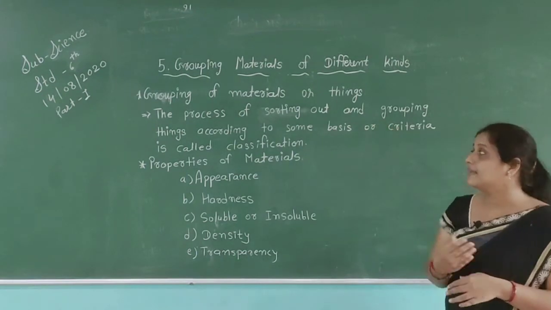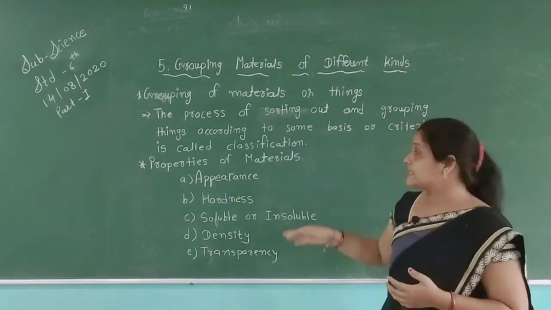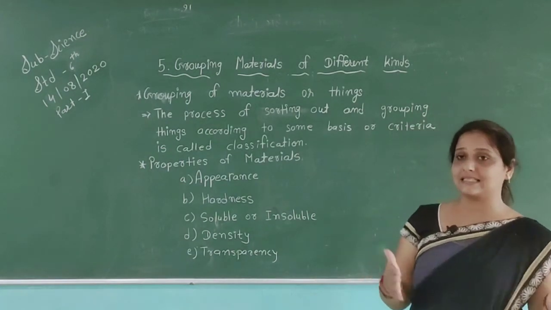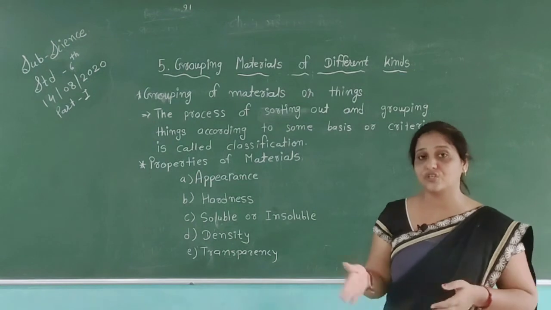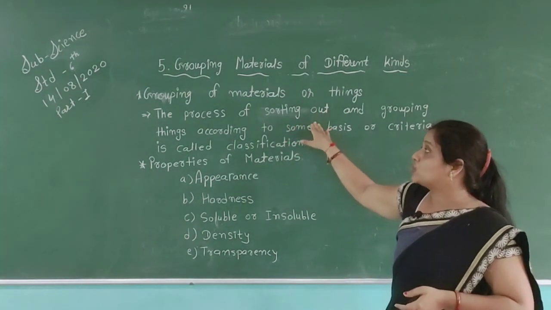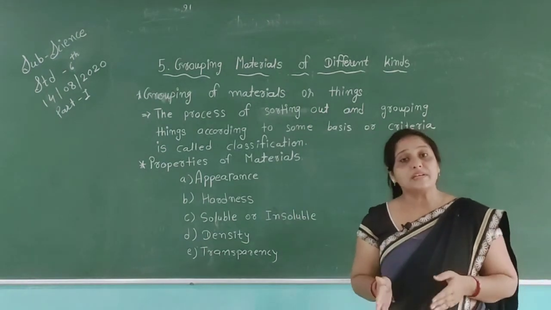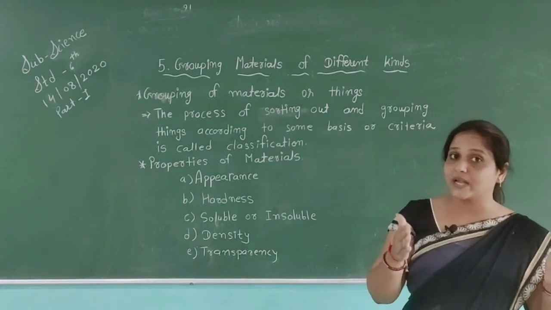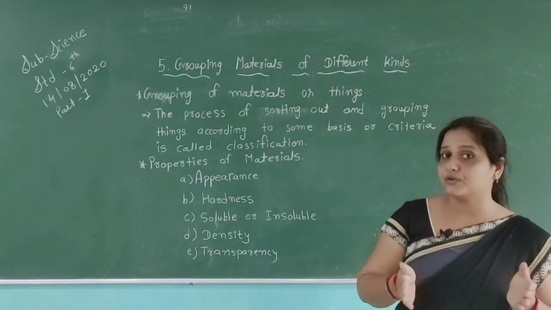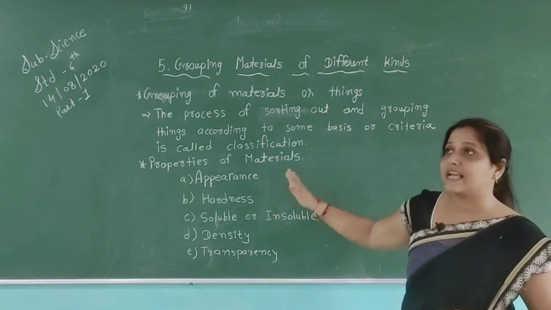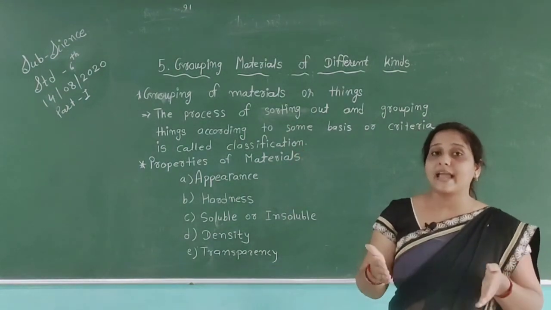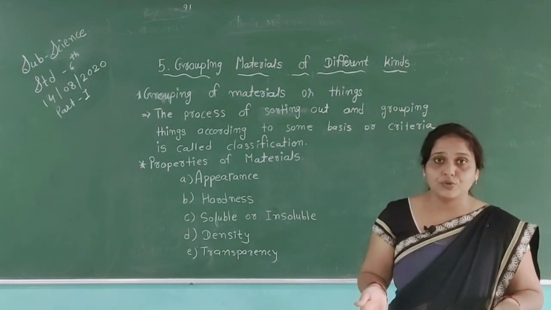The process of sorting out and grouping things according to some basis or criteria is called classification. We can classify things according to their features. For this, in your textbooks, the activities 5.1 and 5.2 are also given. In these activities, you can see some types of things and classify them according to their features. If you read your chapter in your textbook, you will get the idea of how we can classify them according to their materials.